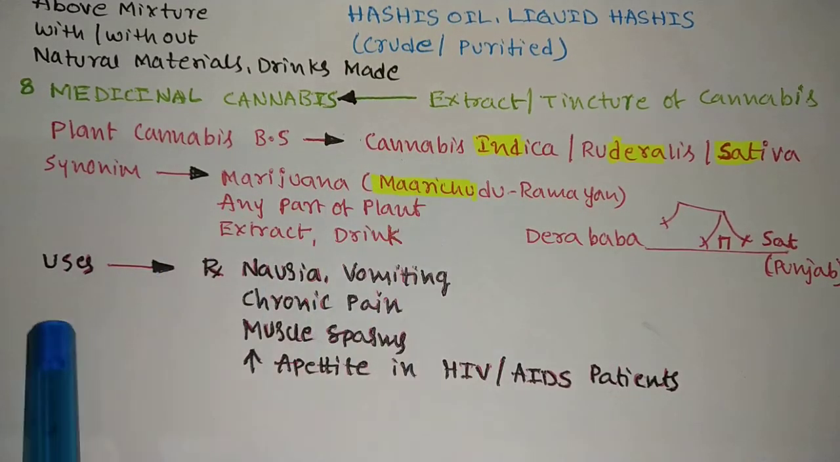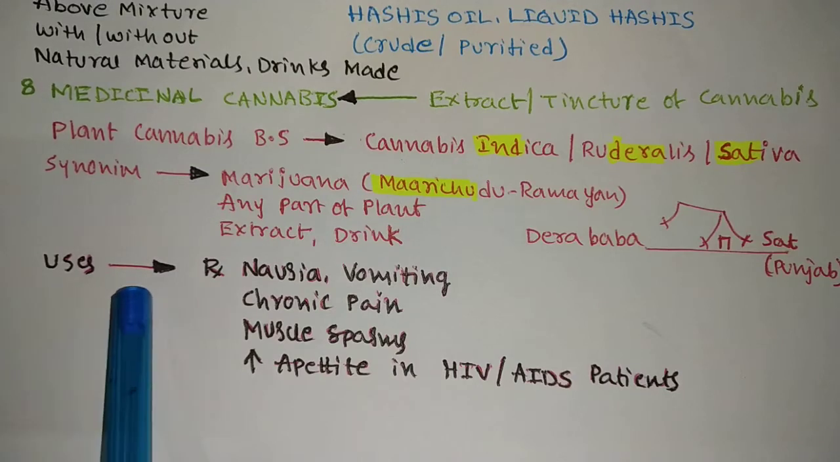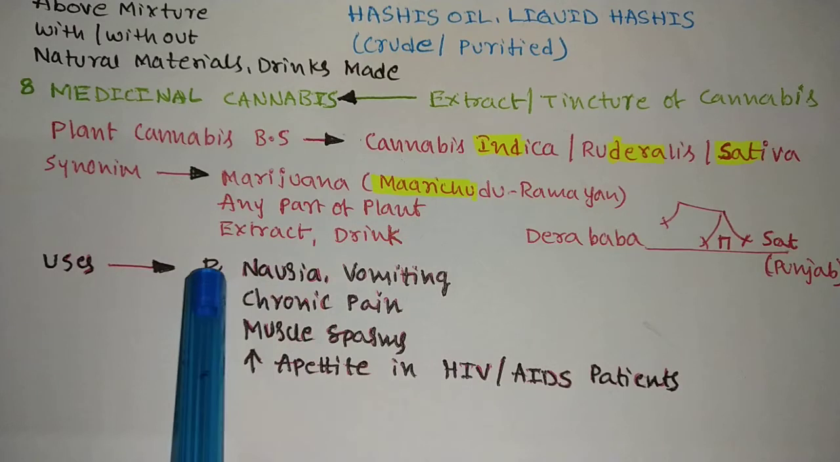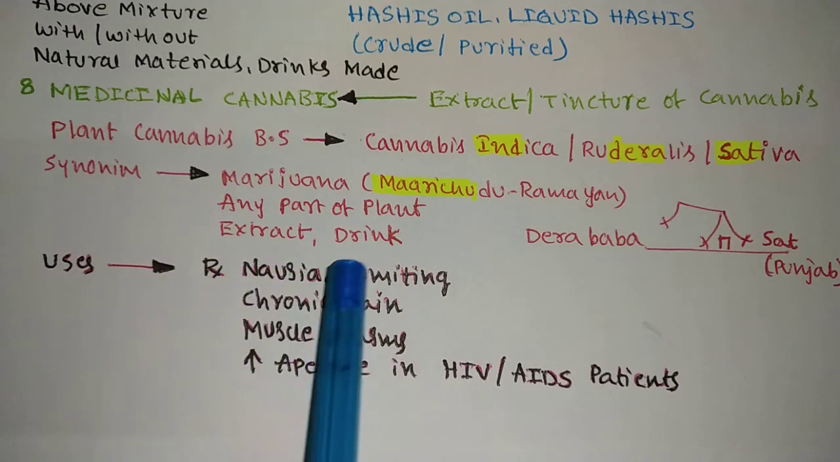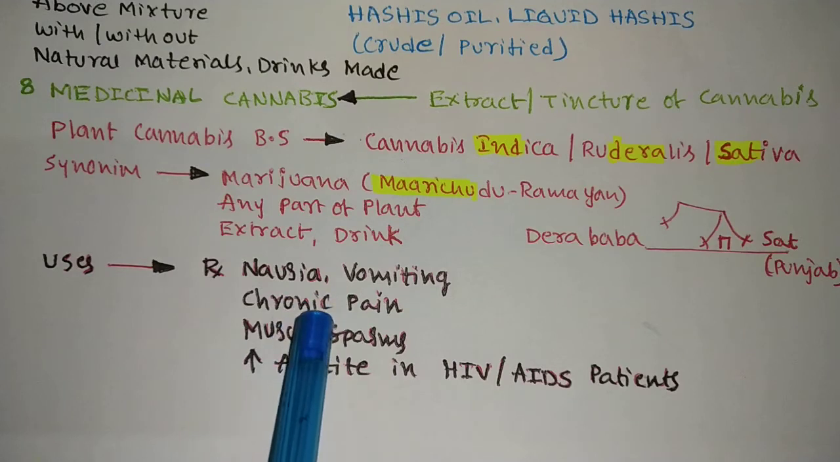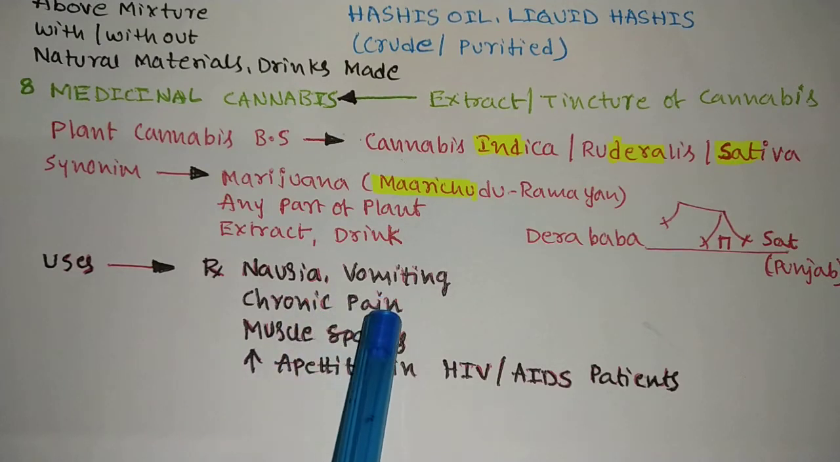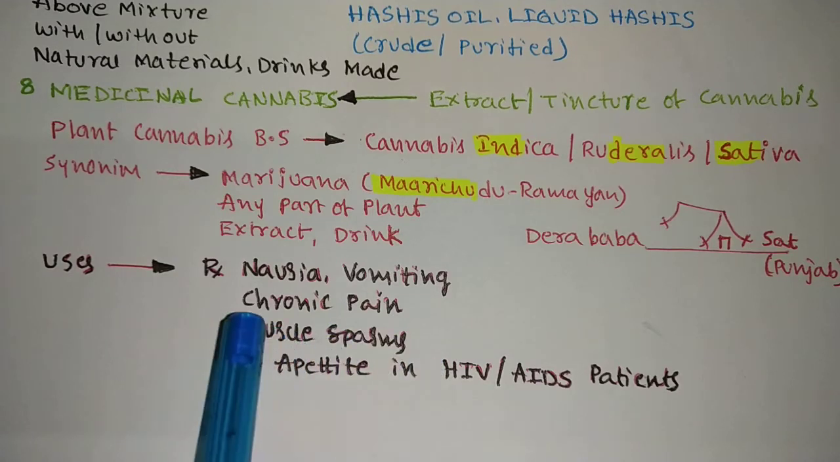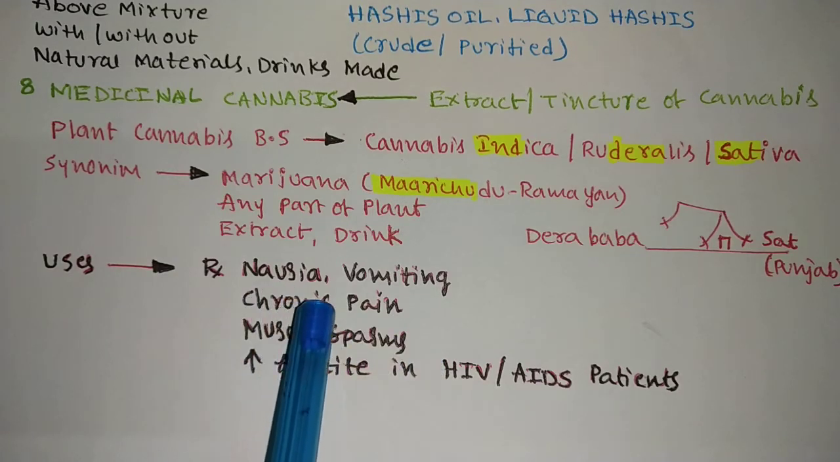And coming to the last, what are the uses of this cannabis? It is used to treat nausea and vomiting. Also it is used to treat chronic long-term pain and also muscle spasms. You will get highly relaxed when you are using it. You will feel very happy. The cannabis plant makes you very happy. You will be in heaven whenever you are using it.